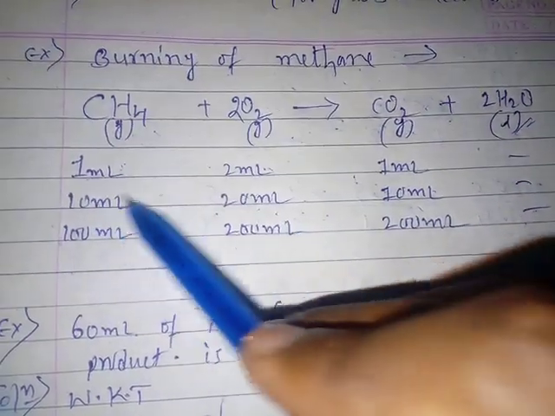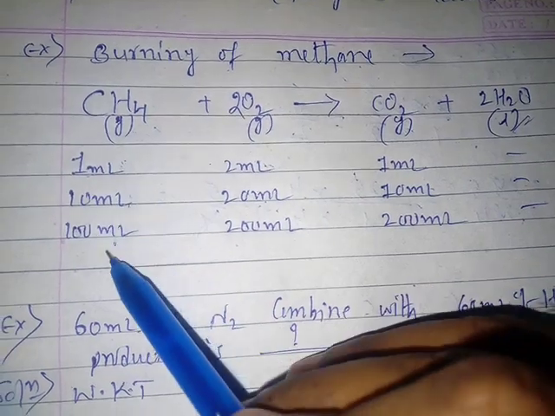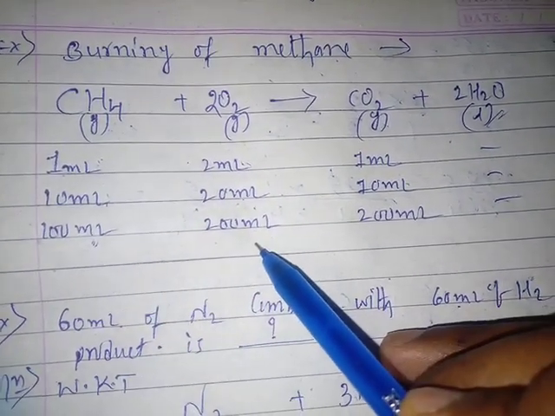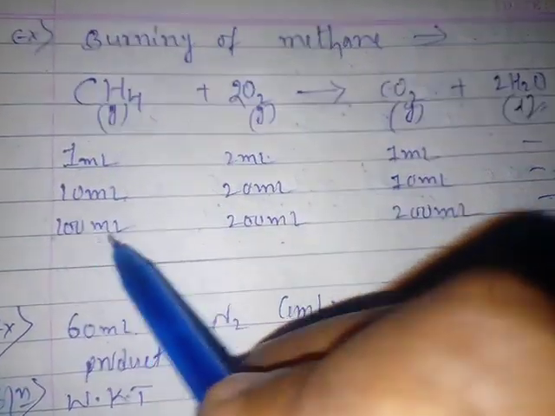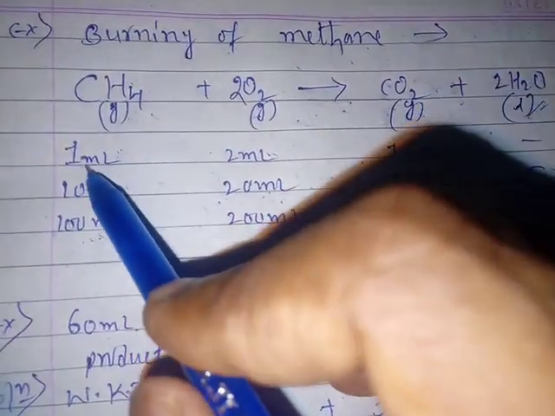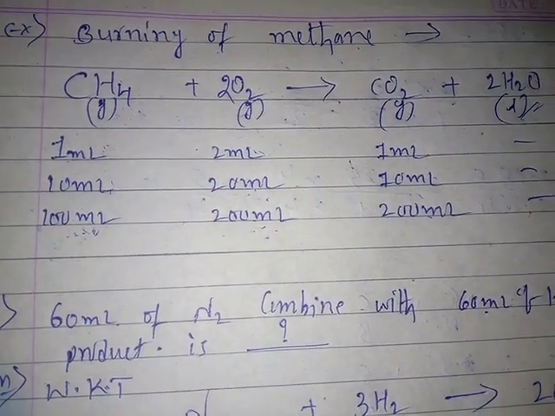Then 10 and 20 is again a simple whole number ratio, students. If you use 100 ml, then how many ml of oxygen do we require? 200 ml. So gaseous reactants with a fixed definite volume have the ratio 1:2. Right, students? Understood? Let's see one more example.